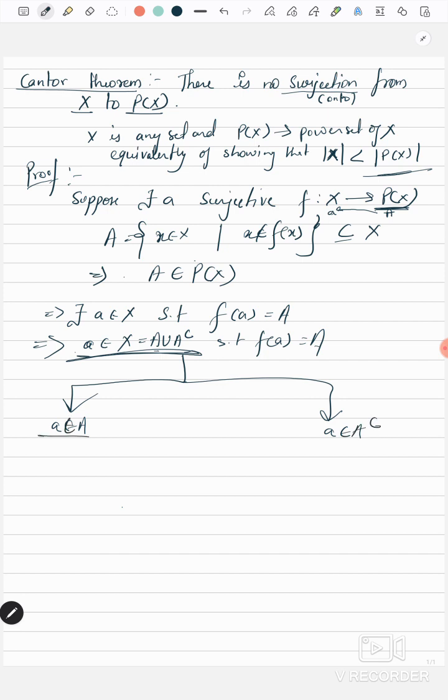So if a belongs to A, now A is my f(a). If a belongs to f(a), that means a does not belong to A, because A is the collection of all such x in X so that x does not belong to f(x). So with the help of this, we get a does not belong to A, which is a contradiction.